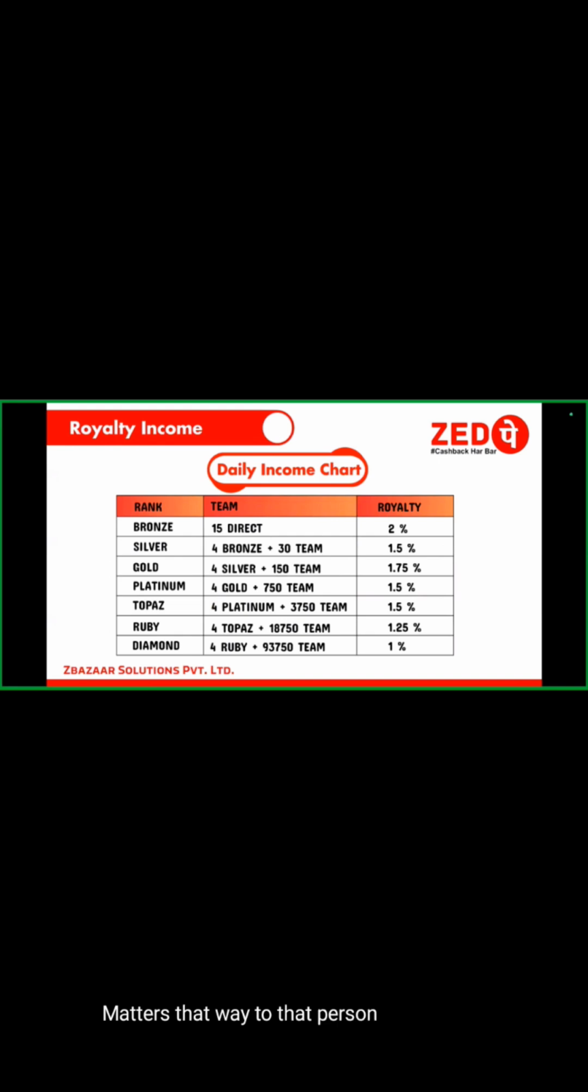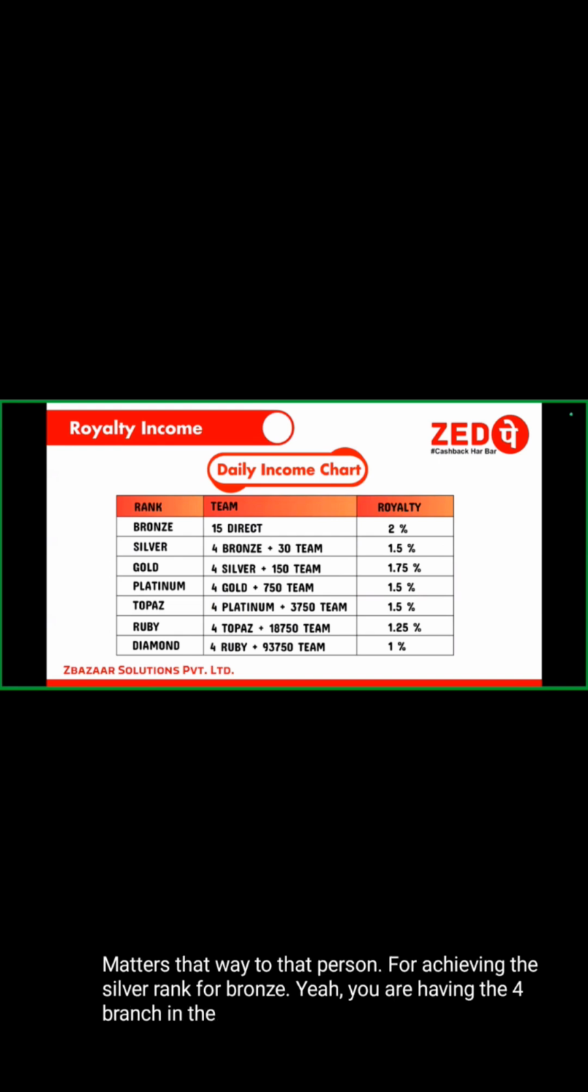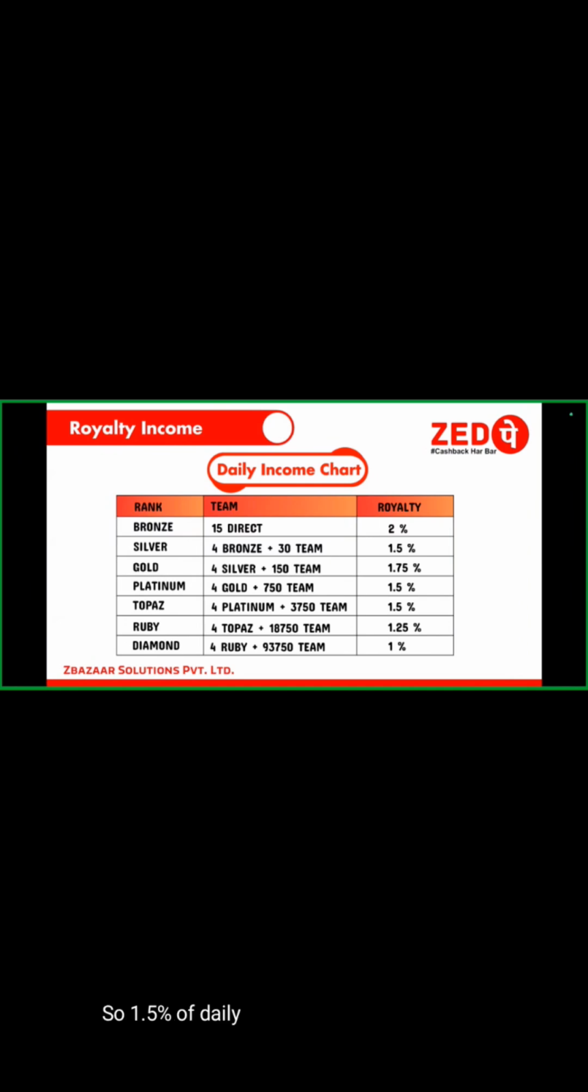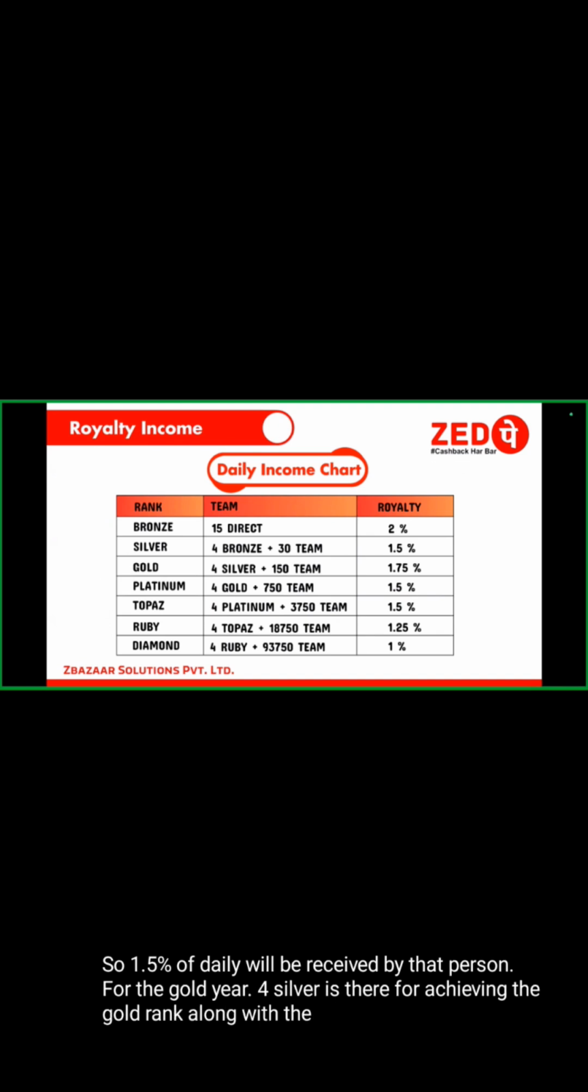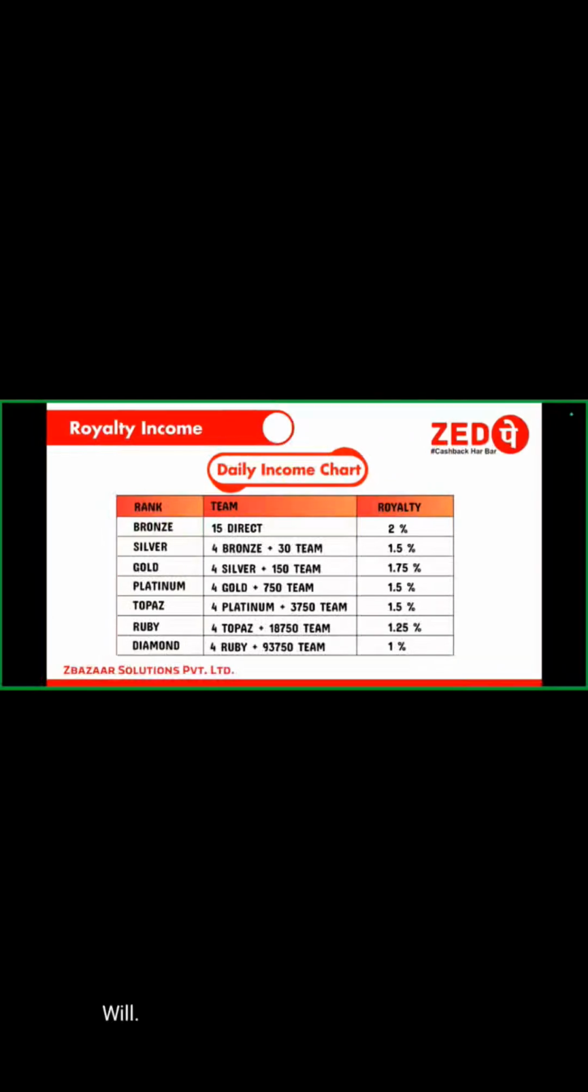For achieving the silver rank, you need to have four bronze in your team along with a team of 30 members. So 1.5% of daily royalty will be received by that person. For the gold, 4 silver are needed for achieving the gold rank along with a team of 150 members. So 1.75% royalty will be received by that person daily.